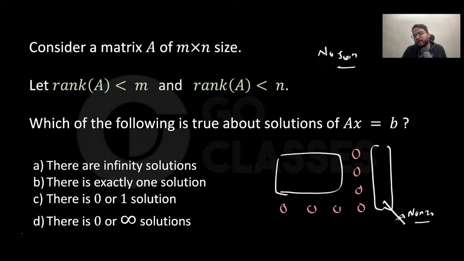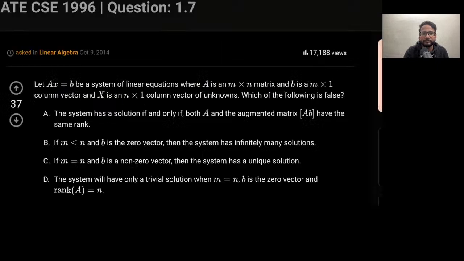All of these questions are formulated by me, which means I just thought through what I should put here. So all of these questions you will not find anywhere. All of these variations I formulated for the sake of explanation, and I hope you are liking those variations. It takes a lot of thinking just to come up with the idea of what to do. So D is the correct answer here.